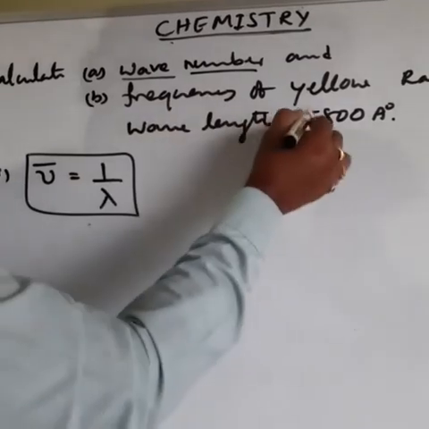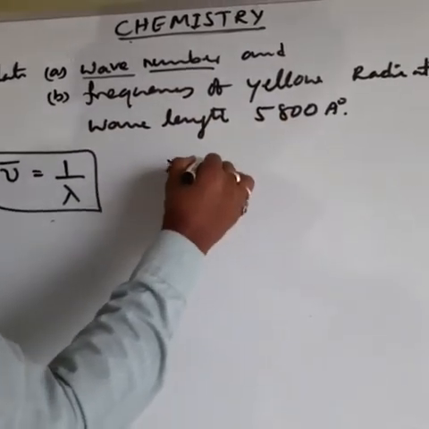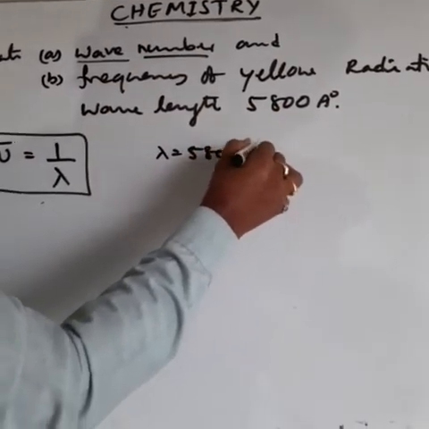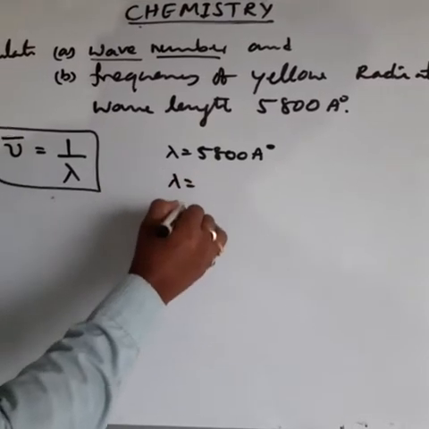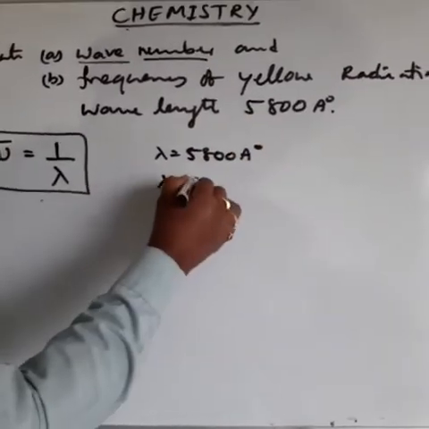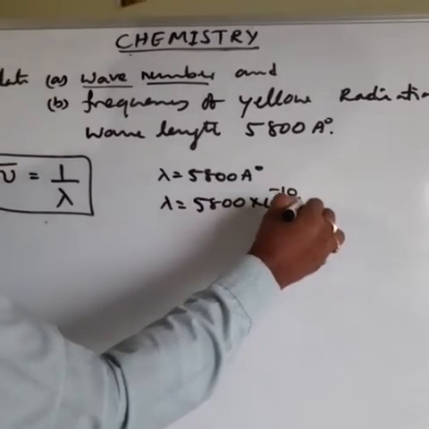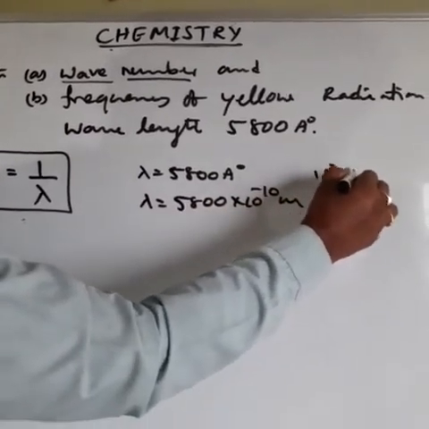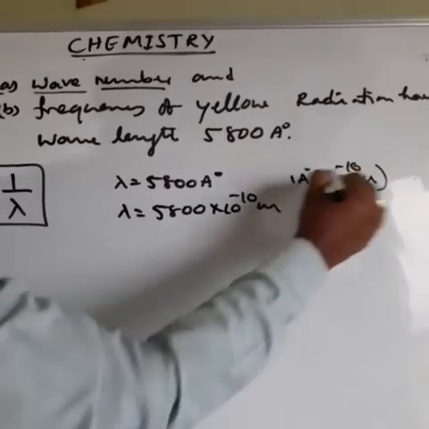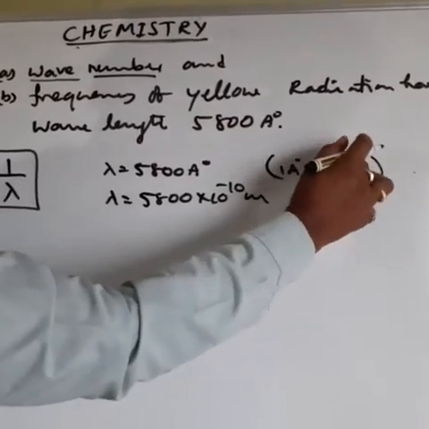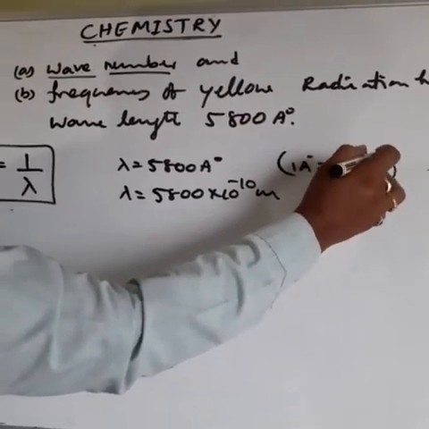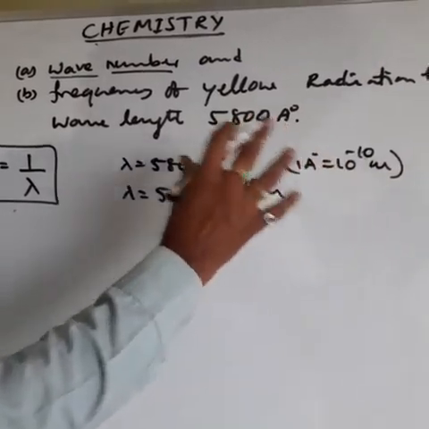First, wavelength lambda is equal to 5800 angstroms. 1 angstrom is equal to 10 power minus 10 meters, so 5800 into 10 power minus 10 meter. This relation is also very, very important. You have to remember it and write down these formulas and relations in the notebook.